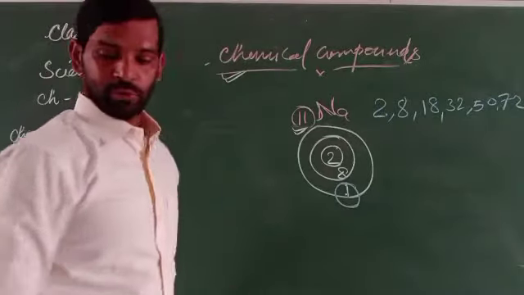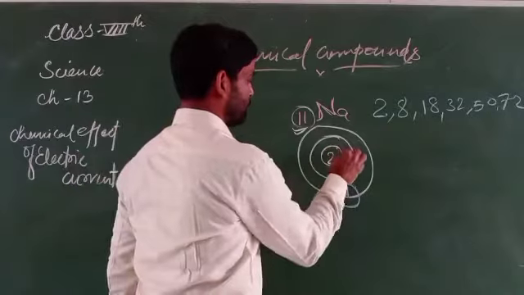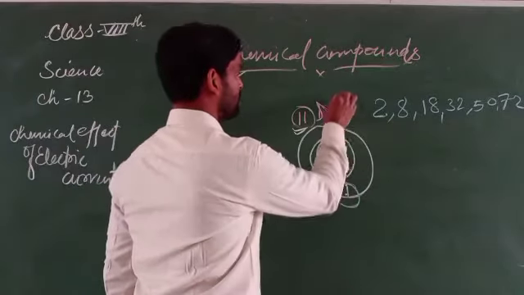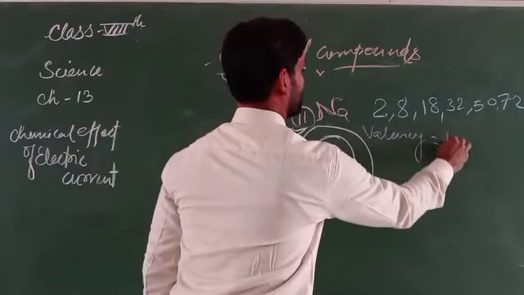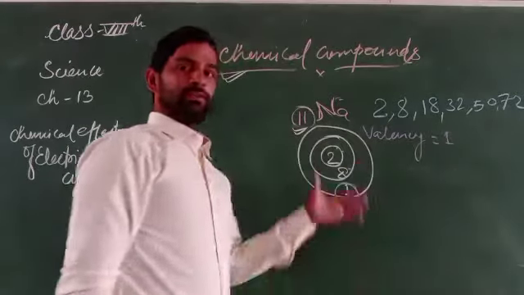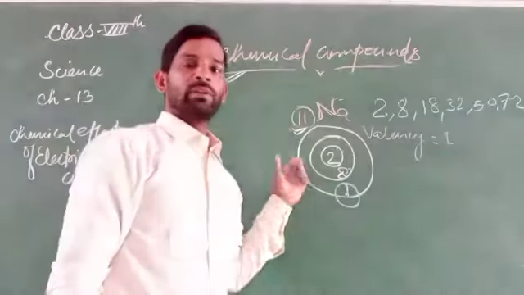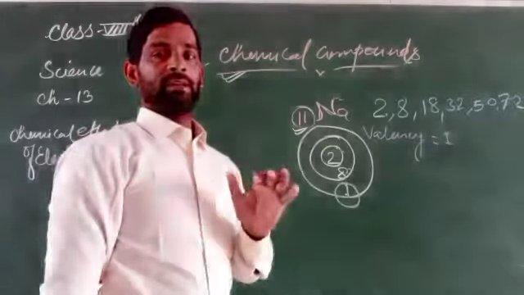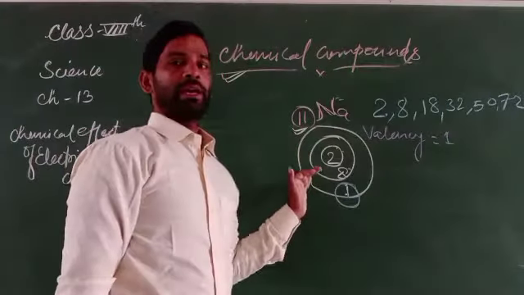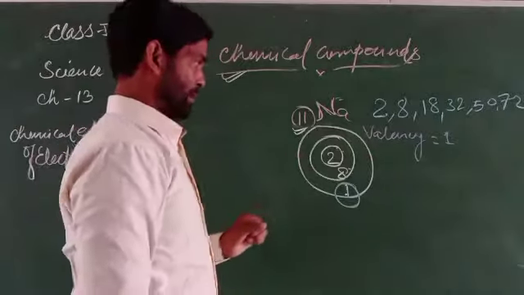So for 2, 8, 1, its valency is represented as 1. To get an octet, it needs an element with a single valence, a monovalent element.